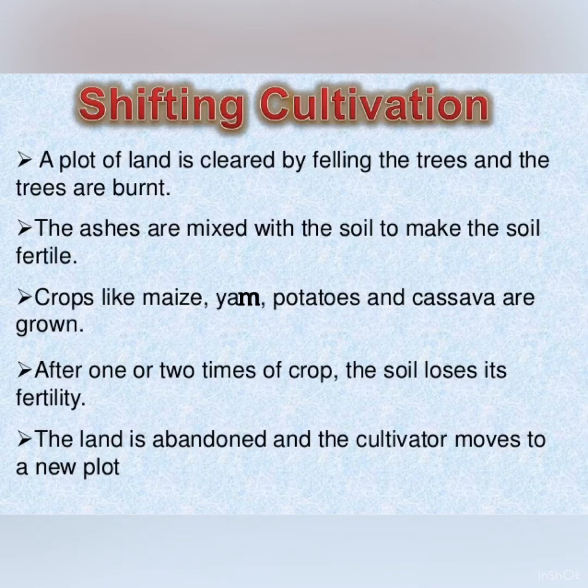Crops like maize, yam, potatoes and cassava are grown. After one or two crops, the soil loses its fertility. Then the land is abandoned and the cultivator moves to a new plot. This type of agriculture is mainly done by the tribal people living in the tropical forest.